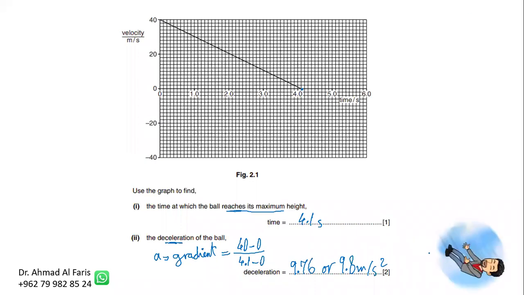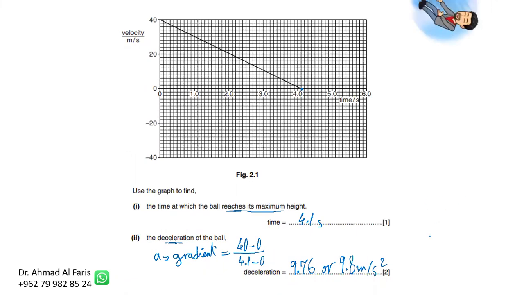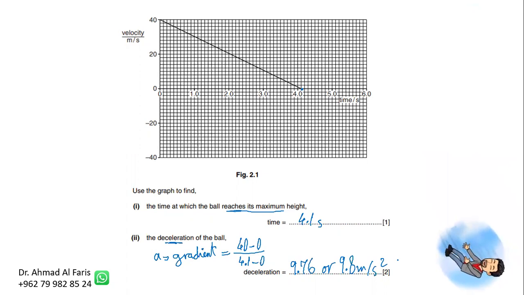Okay, don't fall easily, because this question is easy. No, you have to control yourself, you have to be focused.